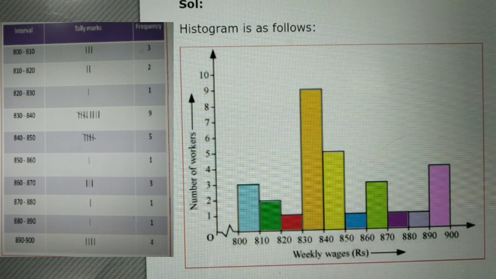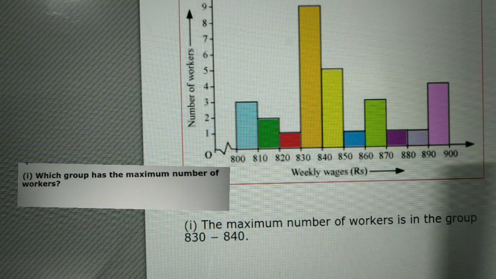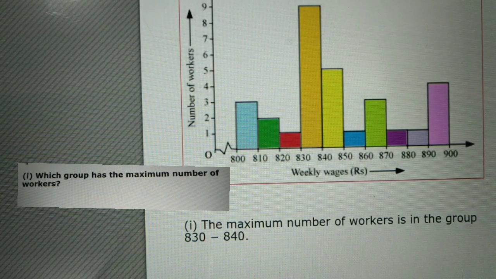Now see how you write the answers. See the answer to the first question, in which range the maximum number of persons fall. That is, the maximum number of workers is in the group 830 to 840. You can see this from the histogram as well.